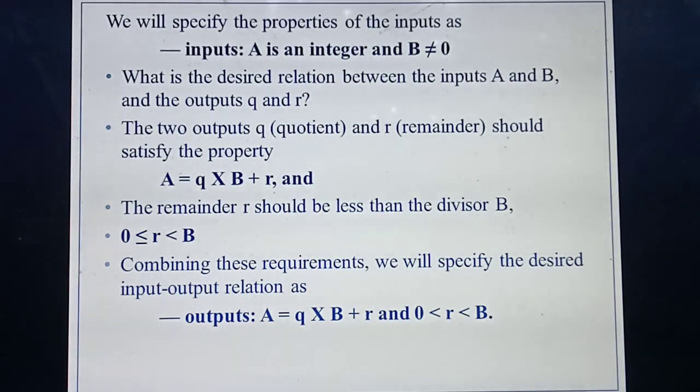Okay. So next you are going to write this within the algorithm. First you write the name of the algorithm, then the inputs. Next you need to write the input property. The properties of the input and outputs you should write with this symbol. What's this symbol, students? Comment lines, double dash or single dash. So I am going to write the property of the input, with the comment line starting with input. What's the first property? A is an integer. What's the second property? The value B will not be 0. So B not equal to 0. Understood? The value A is a number, that is A is an integer, and the value you are going to divide by, B, will not be 0. So B not equal to 0.